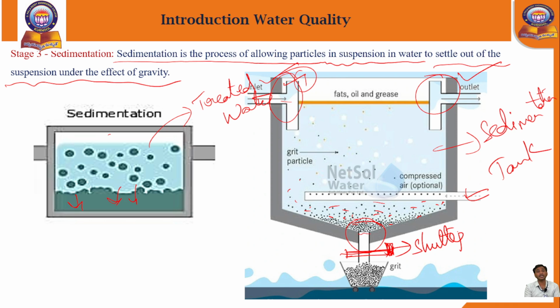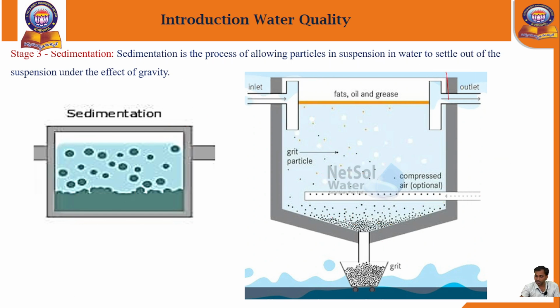While settling down, first the shutter should be closed here. Then the settled particles will stay there only. The remaining water, only the treated water, will be stored on the top surface. Next, when we open the outlet valve, what will happen? All that water will enter the outlet and be transferred into the filter section.